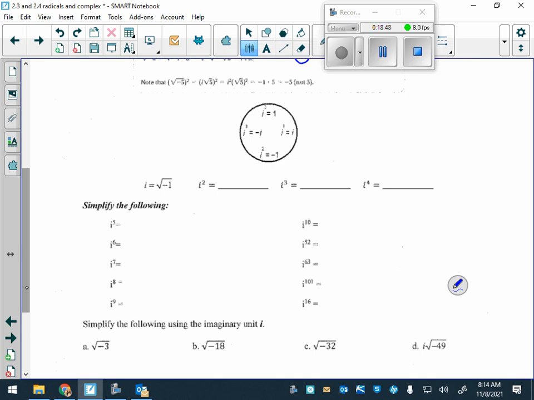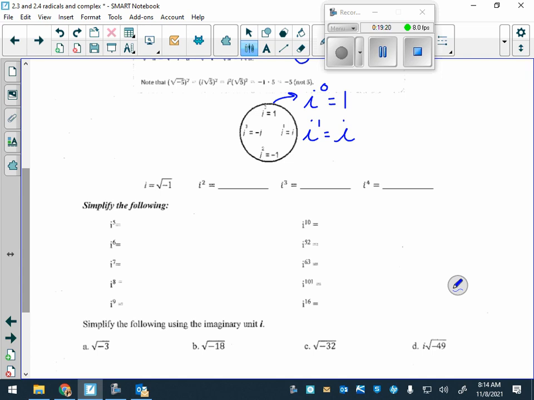Okay? If you have, and I know it's hard to see, I to the 0. Okay, if you can't really see it, color it in. Okay, this is I to the 0. Anything to the 0 exponent is 1. So I to the 0. Then if we move to the right, I to the first is just I.